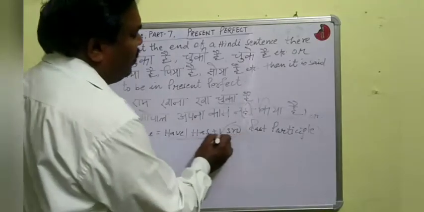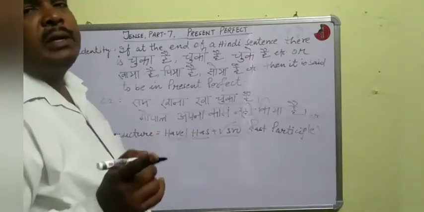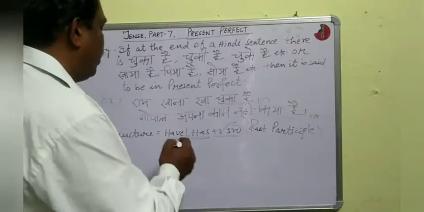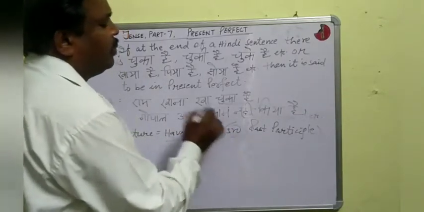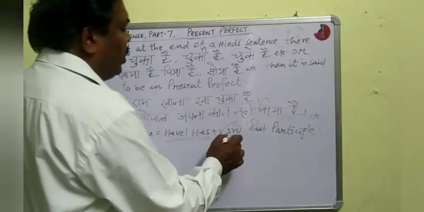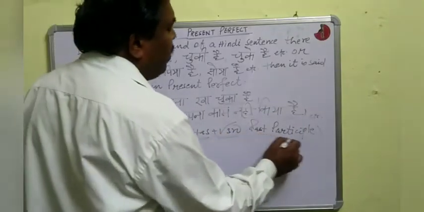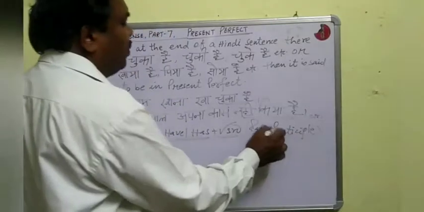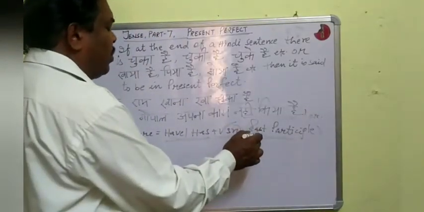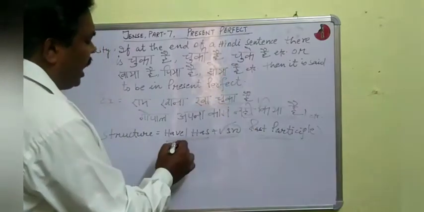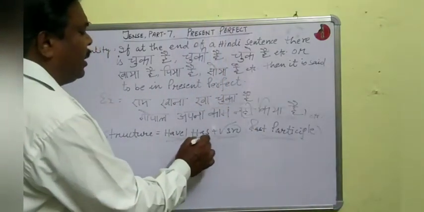In present perfect tense, we use have or has plus third form of verb. That means we use the past participle form of the verb with the helping verb have or has.